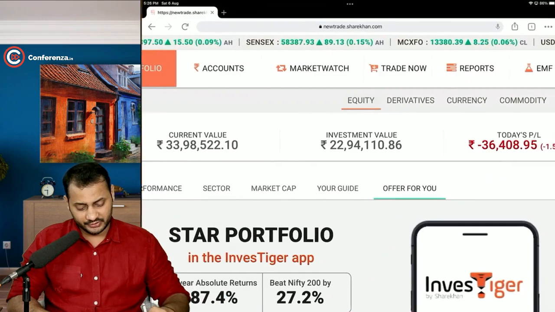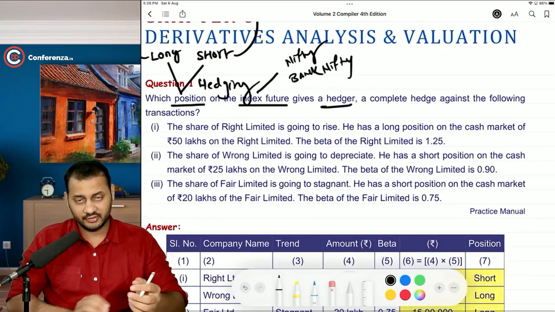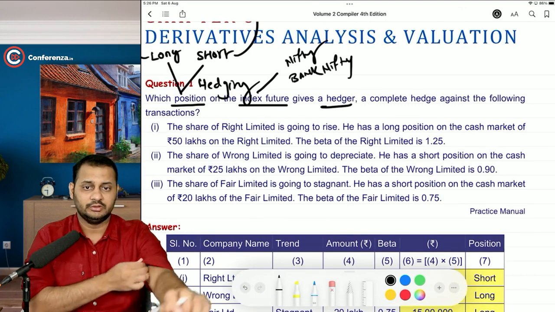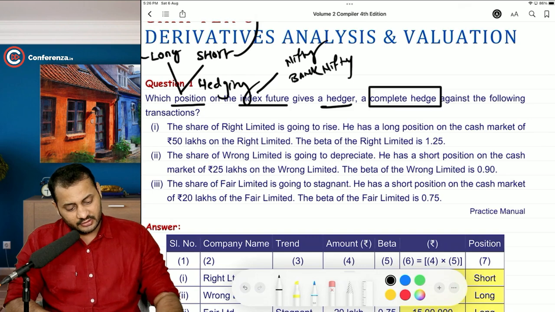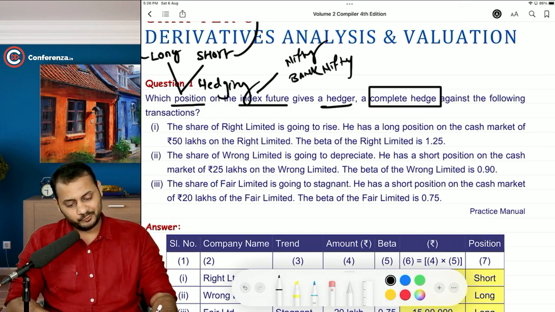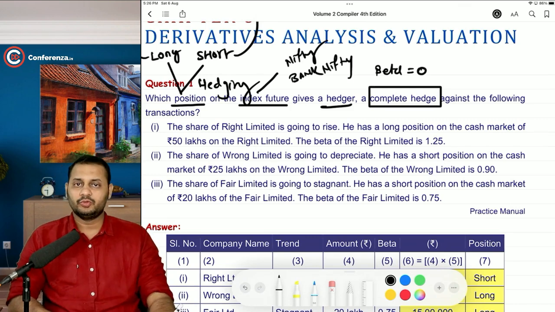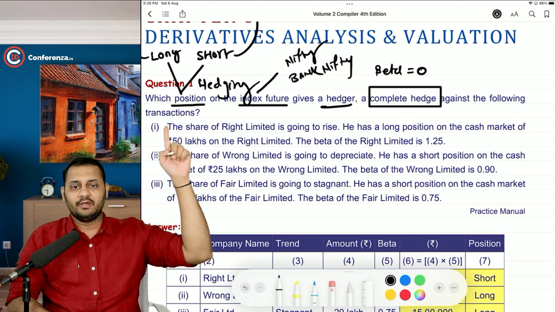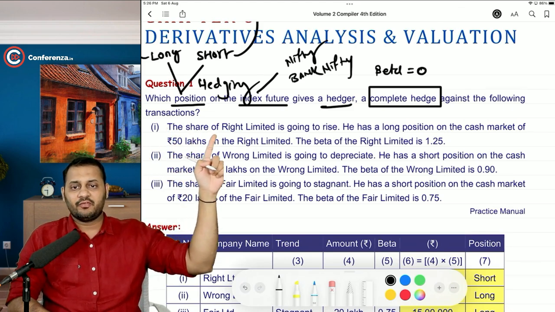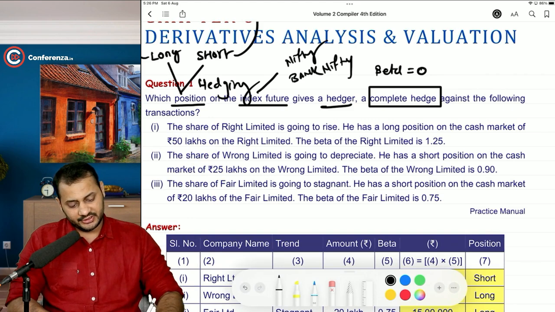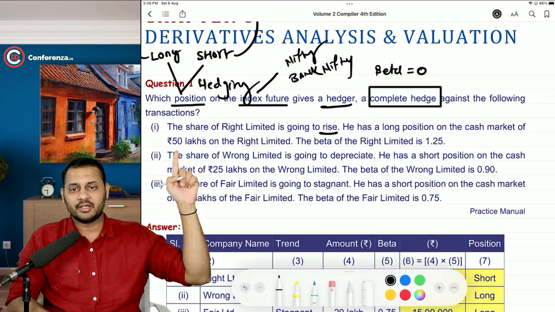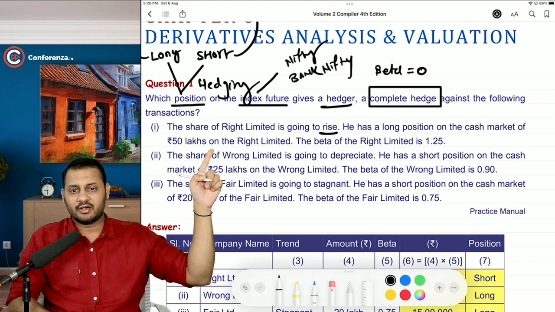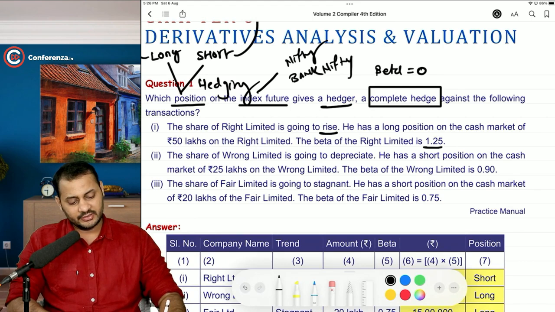Now coming back to the question. Too much of the discussion on the first line itself. Have a look. Now, a complete hedge. Understand? Underline this. Complete hedge means beta should be 0. Means there is no risk. Against the following transaction, now have a look. The share of Right Limited is going to rise. The expectation is that the price is going up. He has a long position in the cash market of rupees 50 lakhs in Right Limited, and the beta of Right Limited is 1.25.